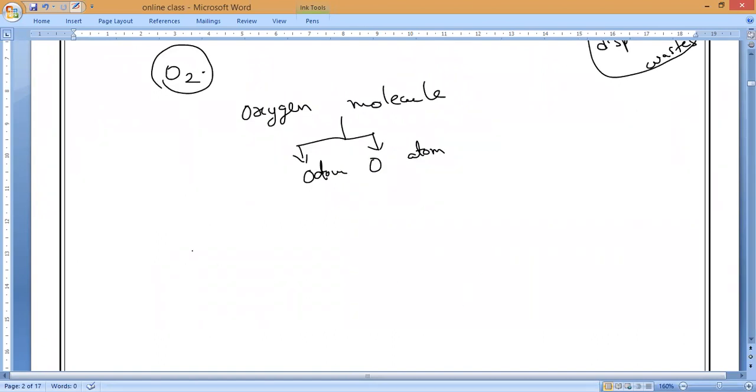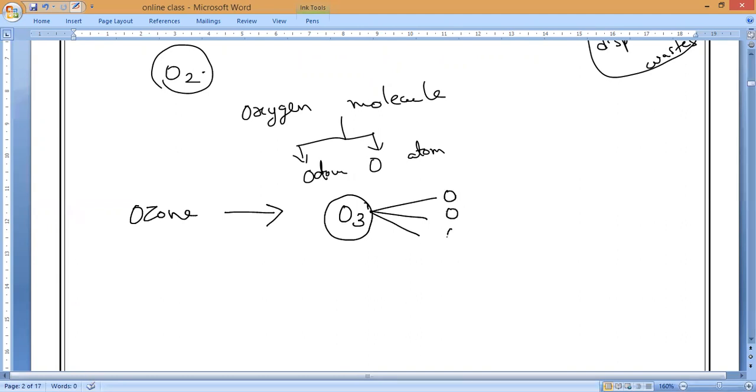Now, coming to ozone, ozone is also made with oxygen atoms, but ozone is what, guys? O3. It is not O2, it is O3. If you notice, each ozone molecule is made up of how many oxygen atoms, guys? Three oxygen atoms combined together. That is what we call ozone. Then only it will act as a protector from the harmful light rays coming from the sun.